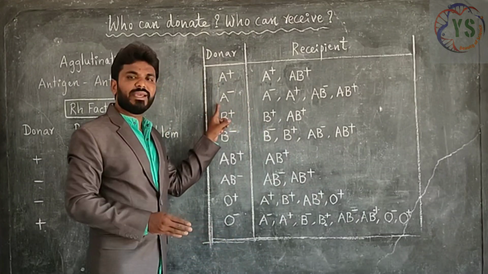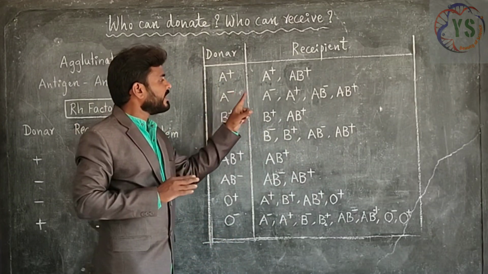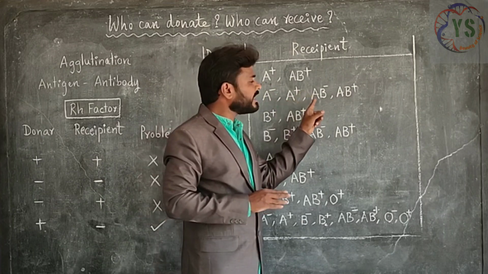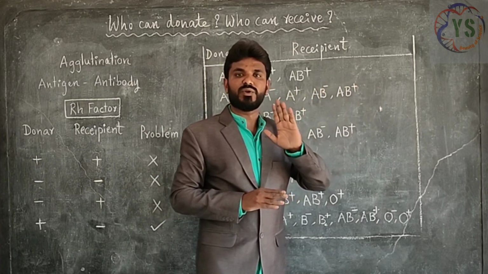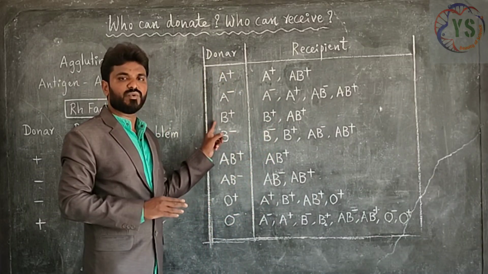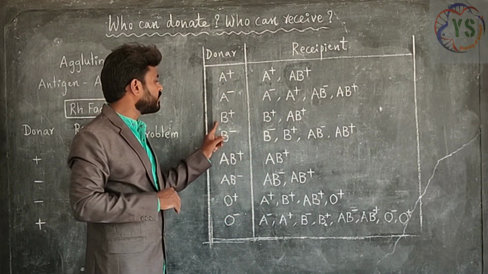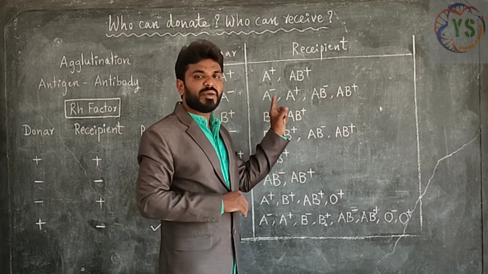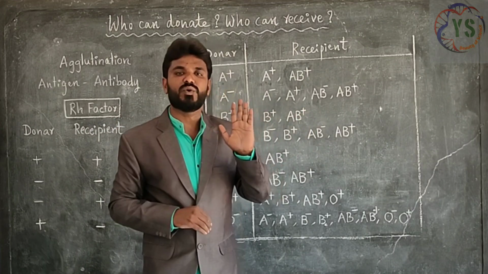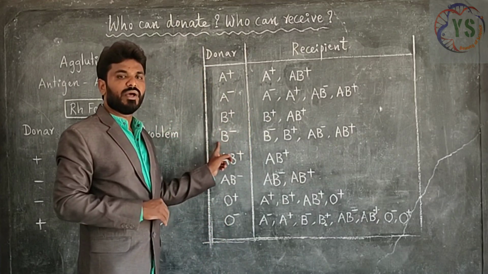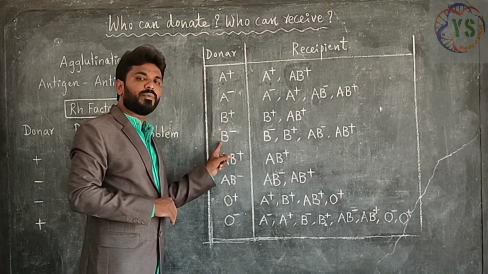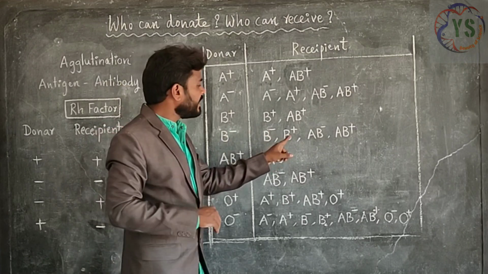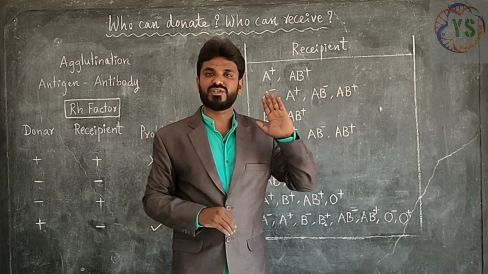And next, A negative blood group can donate to A negative, A positive, AB negative and AB positive blood groups. And next one, B positive. If the person has B positive blood group, that person can donate to B positive and AB positive only, not to negative blood groups. And next, B negative. B negative people can donate to B negative and B positive also, and AB negative and AB positive also.